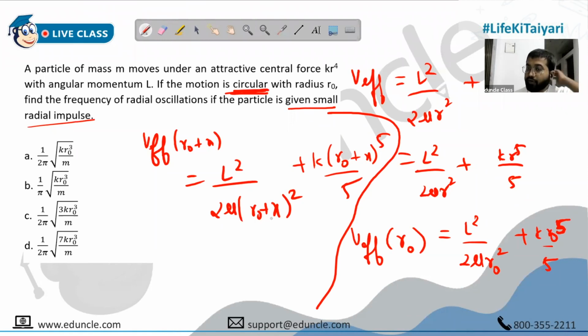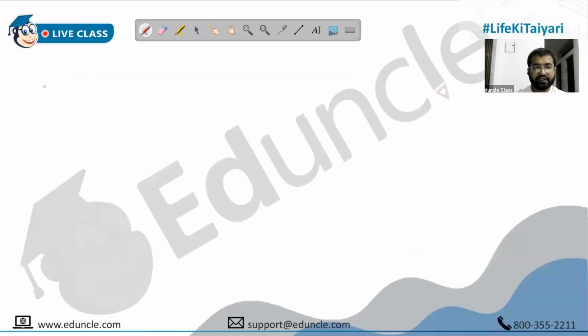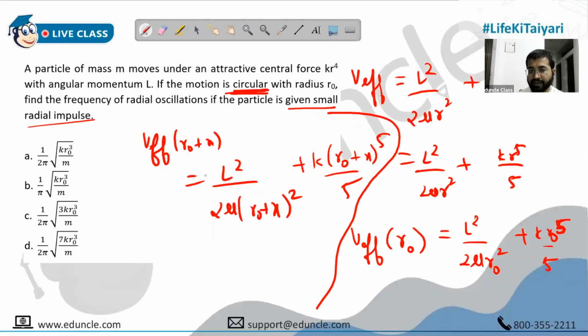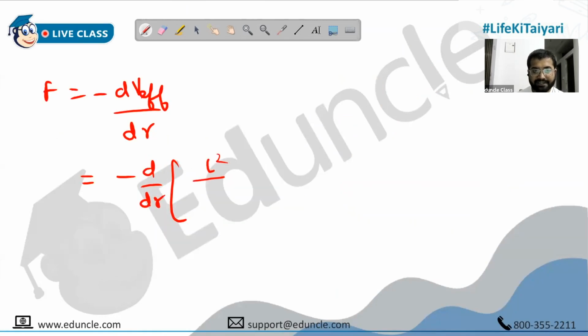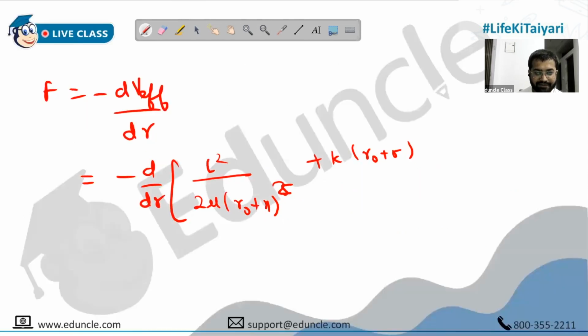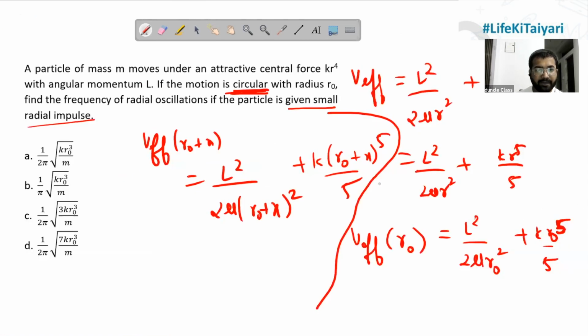Now, since this is the potential energy, what is force? Force will be minus dVeff by dr. So this will be minus d by dr of what is Veff now? It is given by this whole formula, which is L square upon 2 mu into R naught plus X the whole square, there is square here, plus K R naught plus X the whole raised to 5, the whole upon 5.